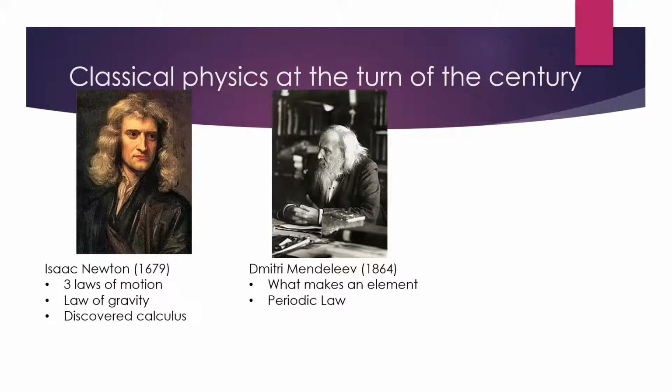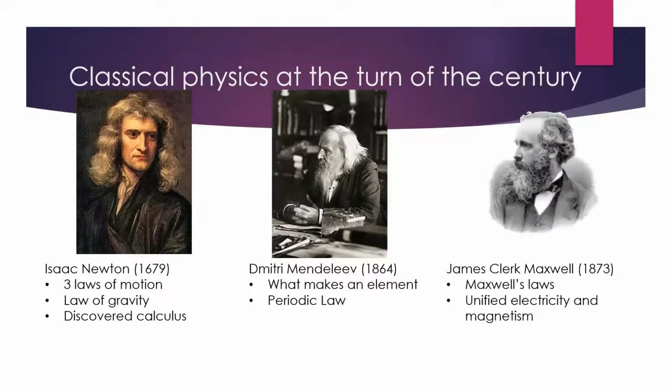And then in about 1873, we have James Clerk Maxwell, and you may be familiar with him. He coins Maxwell's laws, and these laws show how electricity and magnetism work together and explain these two very weird things, right? Like magnets are super weird if you think about it. And he is able to explain them with physics.